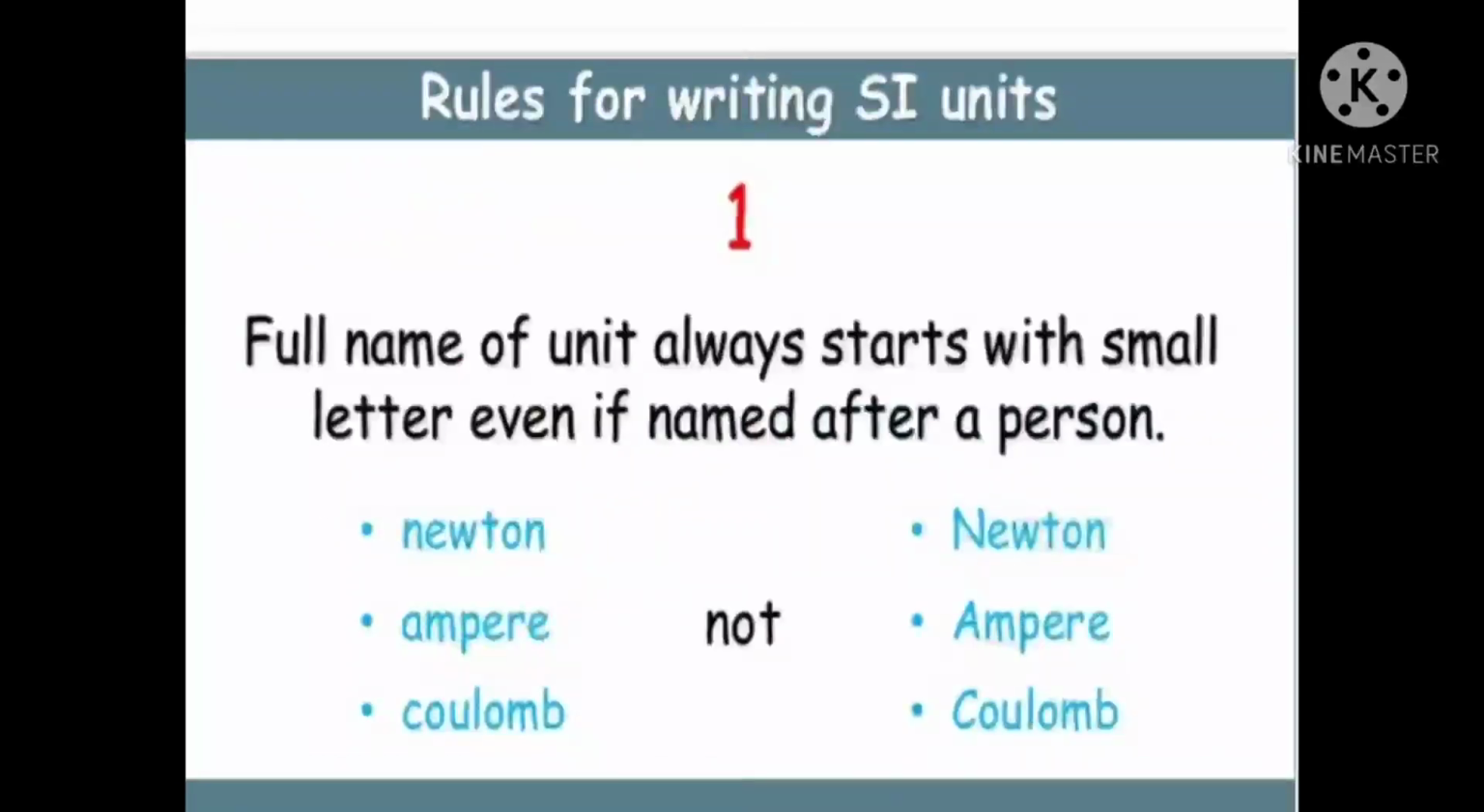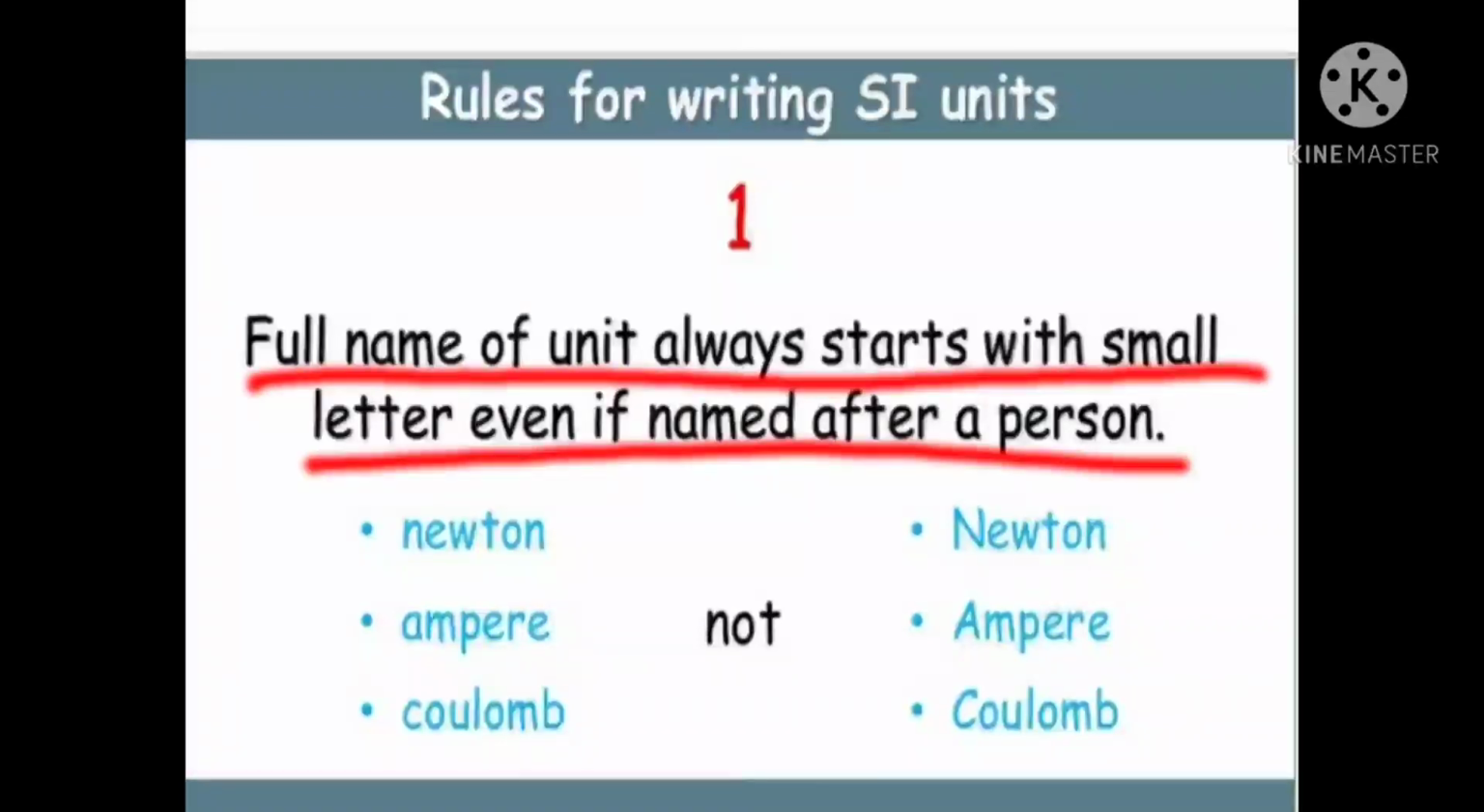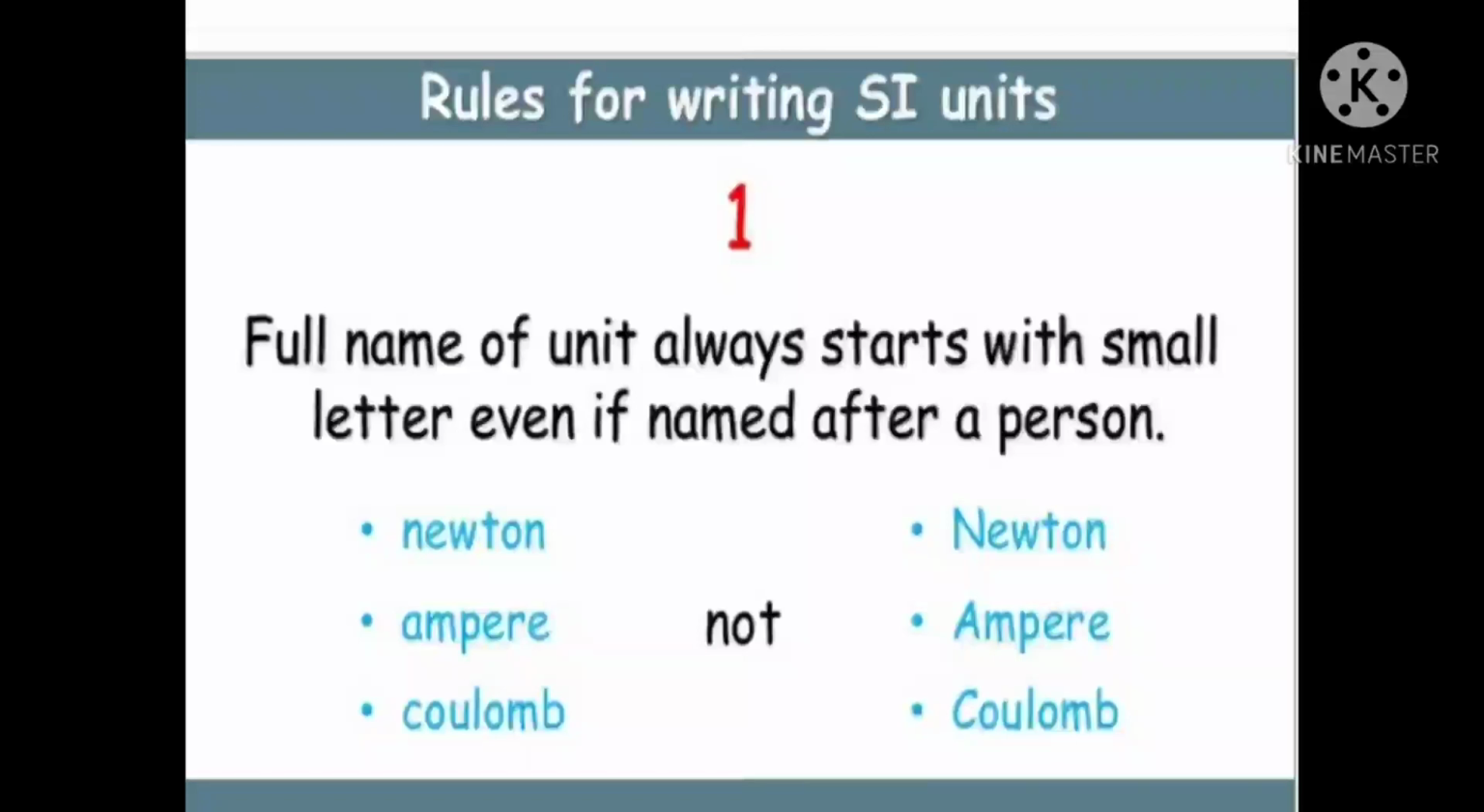Next one is rules for writing SI units. Some of the rules we will discuss here. First one is: the full name of a unit always starts with a small letter, even if named after a person. For example, for force we are using newton. It should be written like this. You should not use the capital N.